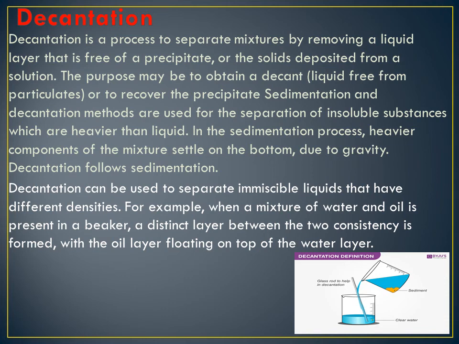Third method of separation of substances. Decantation is a process to separate mixtures by removing a liquid layer that is free of precipitate, something liquid, or solid deposited from a solution. The purpose may be to obtain decant liquid free from particulates, or to recover the precipitate. Sedimentation and decantation methods are used for separation of insoluble substances which are heavier than liquids. Understood? In the sedimentation process, heavier components of the mixture settle down.